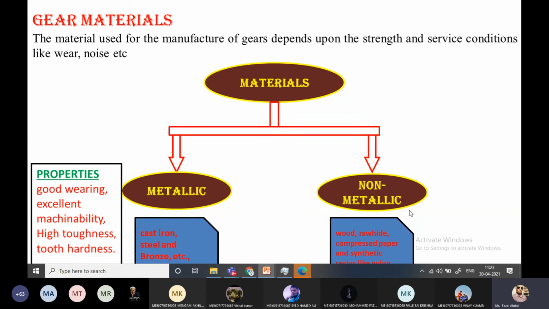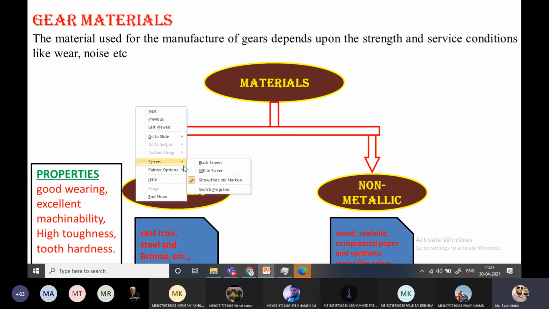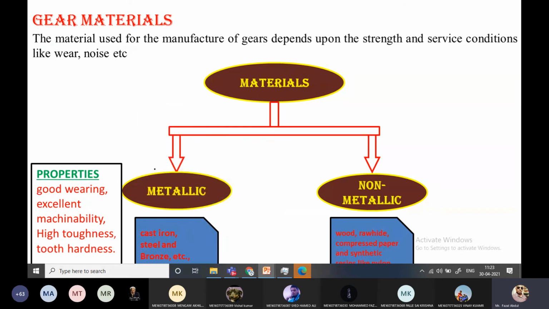Whether it is metallic or non-metallic, what are the properties the gear material should have? Good wearing and excellent machinability, and high toughness and high hardness of the teeth. The material should have these properties. If the material does not have good wearing property, we cannot cut the teeth in a proper manner. That is the reason you should have good wearing and excellent machinability. If the material does not have machinability, we cannot generate exactly the shape of the teeth we intend. Okay, and high toughness.